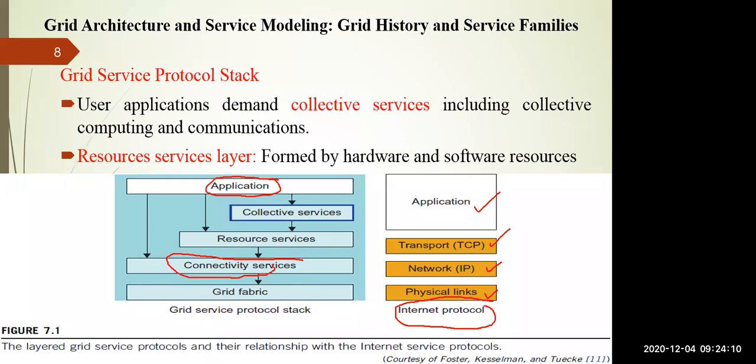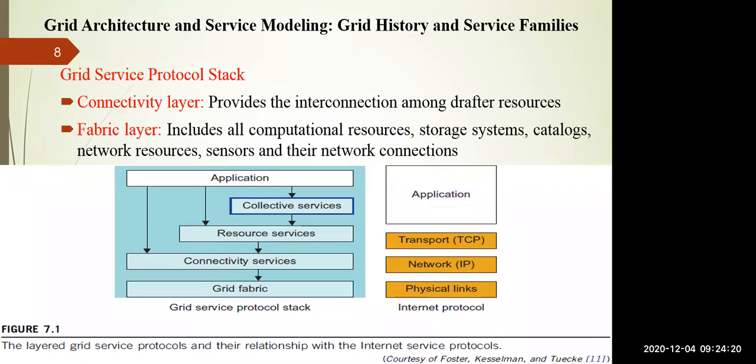Coming forward, the next layer is the connectivity service layer. This layer provides the interconnection among the distributed resources. The resources may be hardware resources, or they may be software resources, and everything is managed in the form of middleware, so that the user gets hassle-free services without going into the internal details.